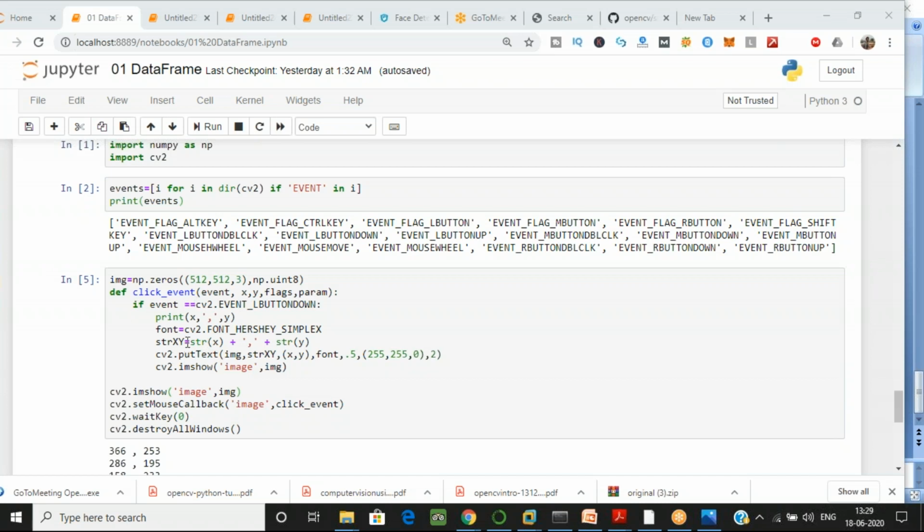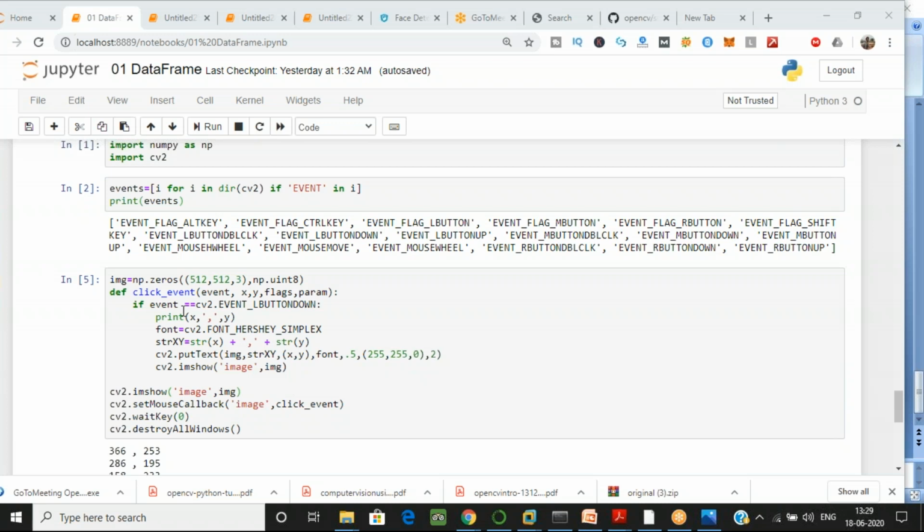Now, understand this code, event, because you are passing event in this, you have to check it. When I left click, only then it has to perform the particular action which I am providing. It doesn't have to act on the right click or any other click. So event equal to, how do I find the name of the event from the event function above? I already explained it to you. Over here we have the event L button down, that is left button down. So if our event equals this, that is, in your screen you left click,